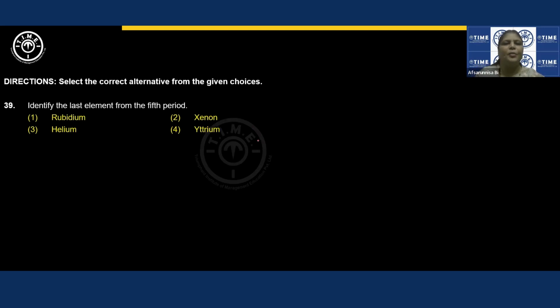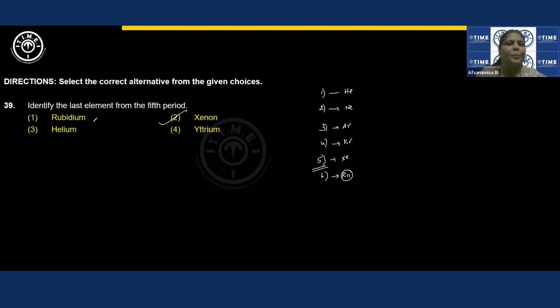Identify the last element from the fifth period. Any period ends with an inert gas. I already told you that we have 7 periods. The first period ends with helium, the second period ends with neon, the third period ends with argon, and then krypton, xenon, and radon. Radon is a radioactive element. They're asking about the fifth period, so it should be xenon.